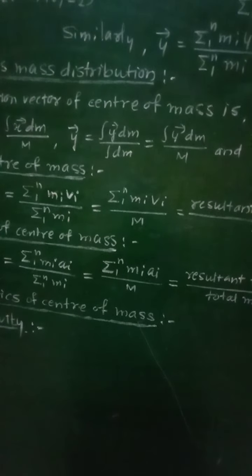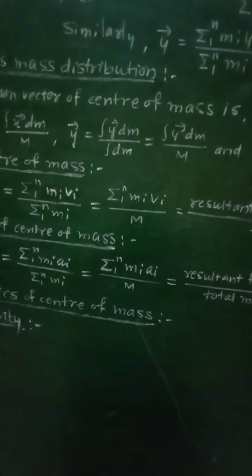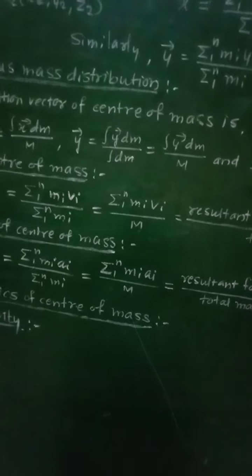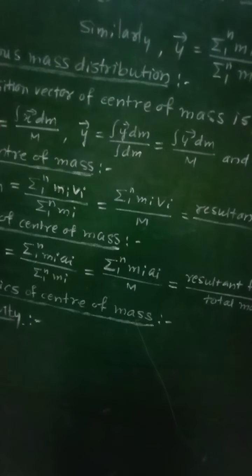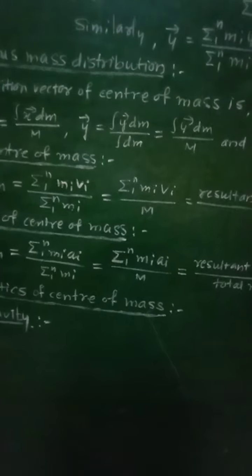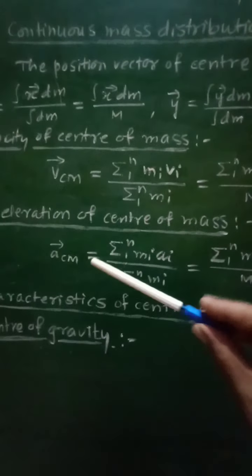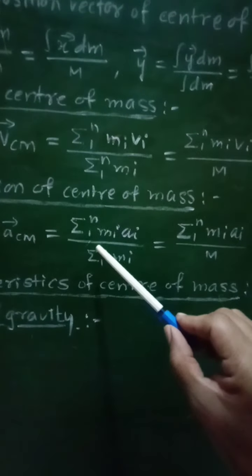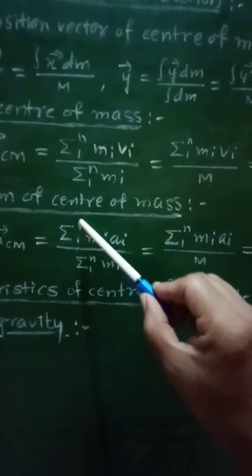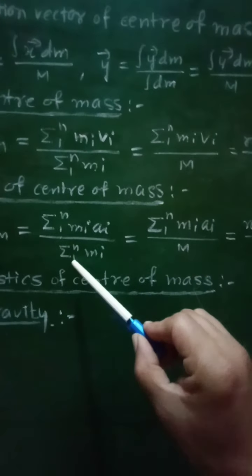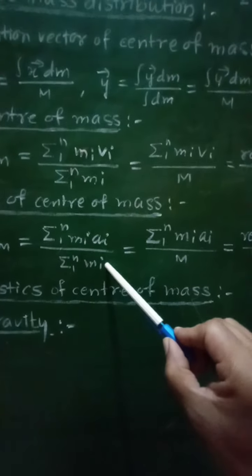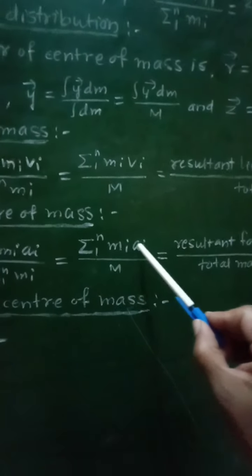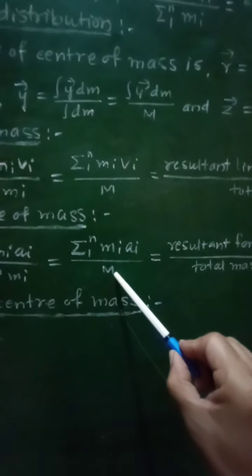Then the acceleration of the center of mass of that system will be given as acm, equal to summation 1 to n mi ai upon summation 1 to n mi. That will be written as summation 1 to n mi ai upon capital M, that is the total mass.